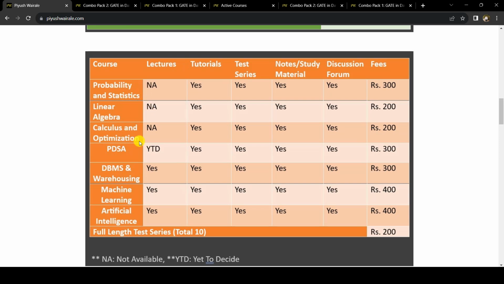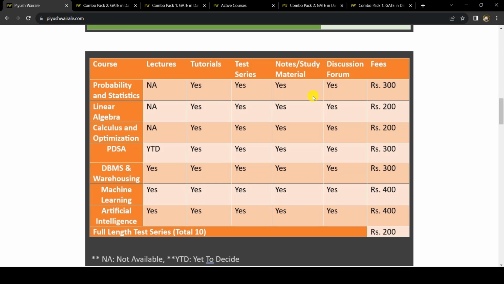For all three topics, we are not providing lectures, but there will be tutorials. The tutorials will be problem-solving tutorials: I will take one particular concept, discuss that, and based on that, I will take a few more examples, right? So that will be tutorials, not lectures. And the test series, notes, and discussion forum will all be there. We'll see the demo also, like how the discussion forum looks, how the notes and study material will be, and how the test series looks. So this is the plan for these three subjects. Lectures are not there, but tutorials will be there.